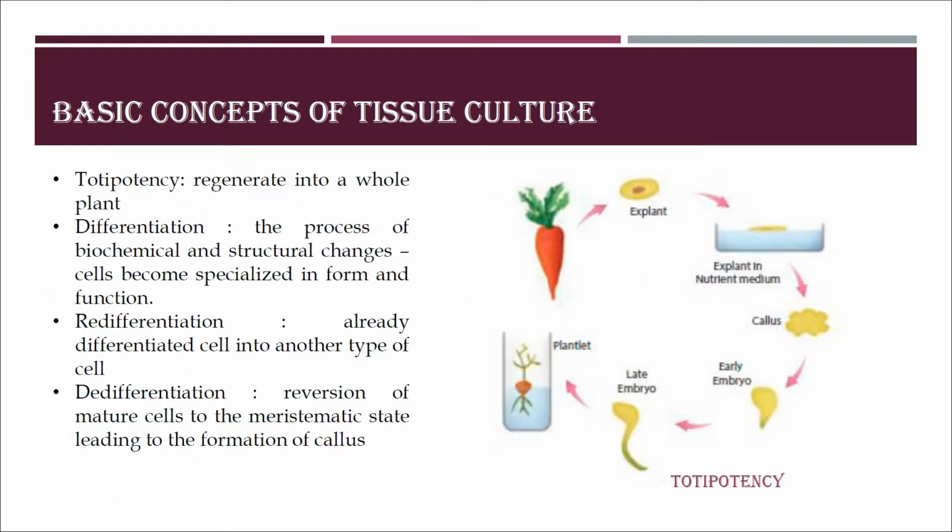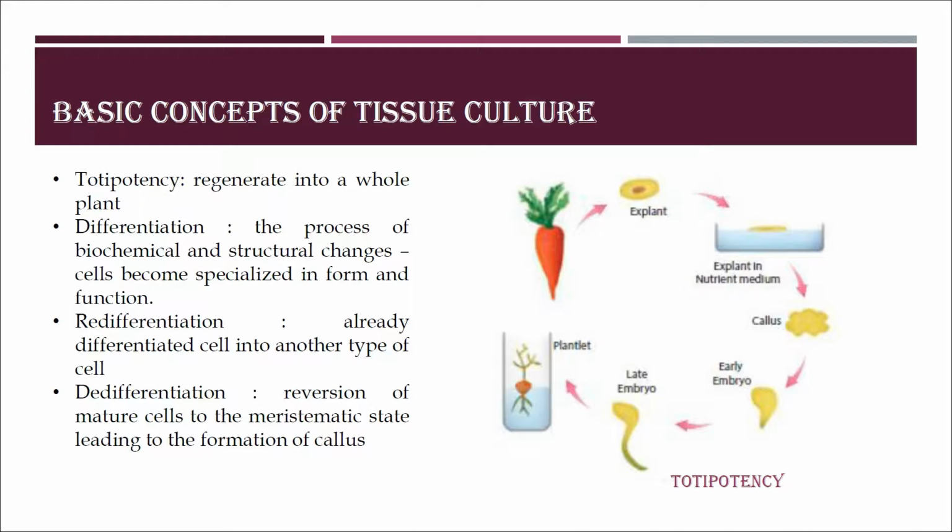What are the basic concepts of tissue culture? Totipotency. What is meant by totipotency? Every cell of the plant has the capacity to regenerate into a whole plant. This is what is called as totipotency. So every plant cell has the capacity to regenerate the whole plant.